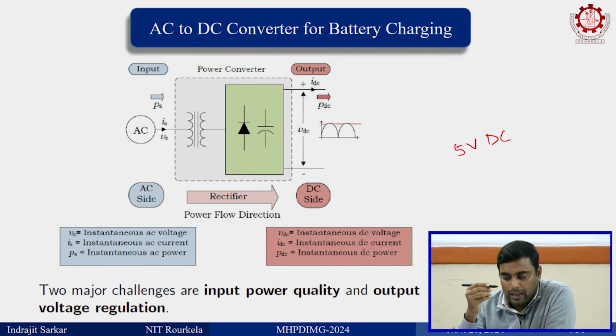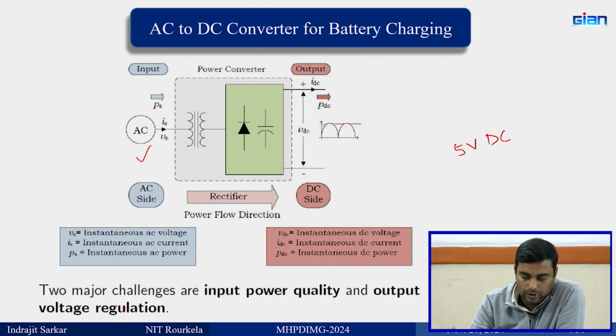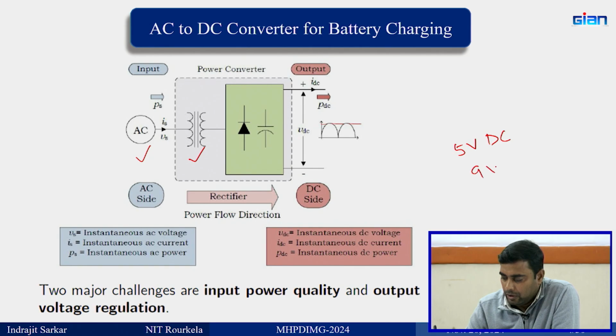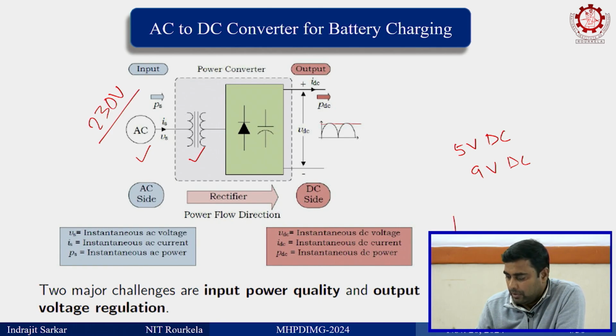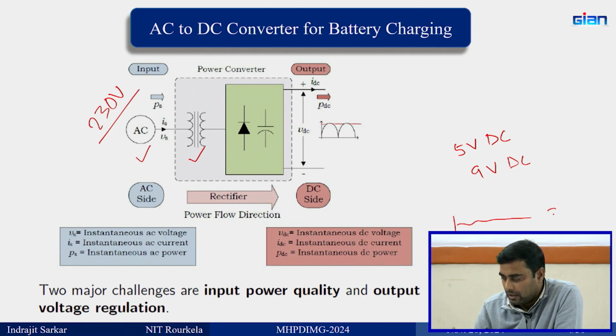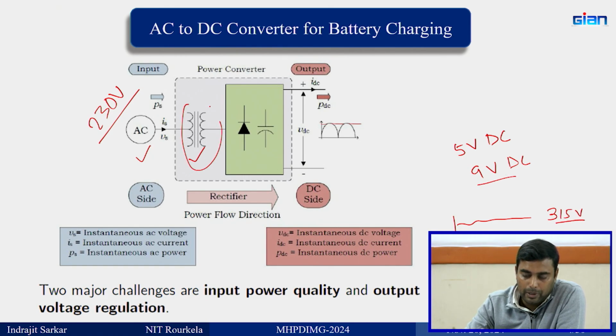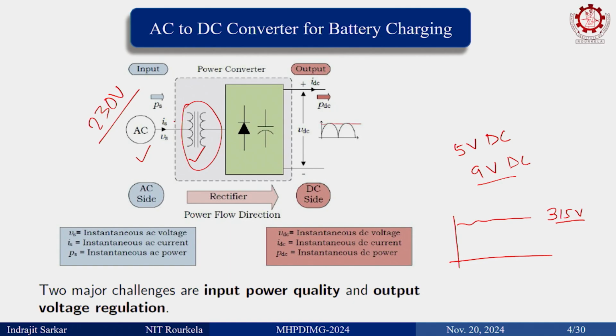So, the components that you have in this AC to DC converter, source side. Then we have the transformer to match it, because if you want 5 volt or 9 volt DC, at home you have 230 volt AC. 230 volt AC means the peak voltage is around 315, but you need 9 volts. So there should be a step down transformer. And this step down transformer is a 50 hertz transformer, not a high frequency transformer. So it is heavier, bulky.